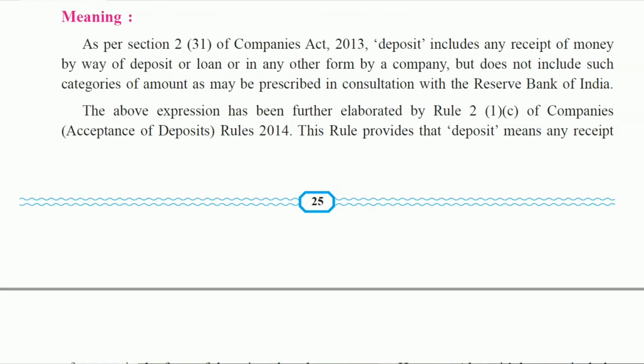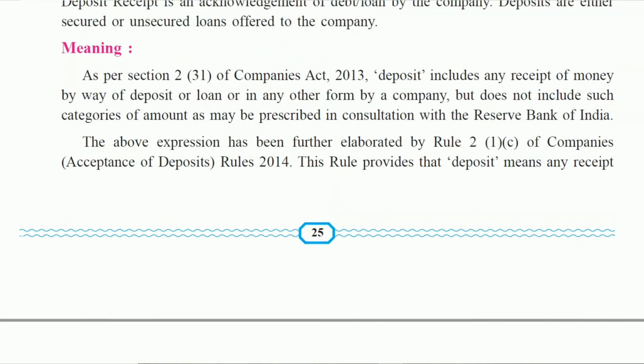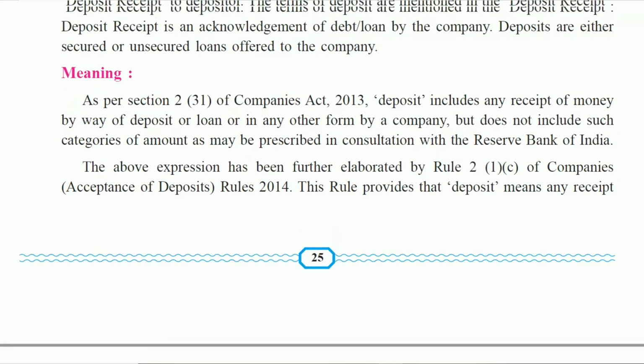So, according to Section 2(31) of the Companies Act 2013, deposit means any receipt of money by way of deposit or loan or in any other form by a company, but it does not include the categories we have studied above, categories of amount as may be prescribed in consultation with the RBI. RBI means Reserve Bank of India.